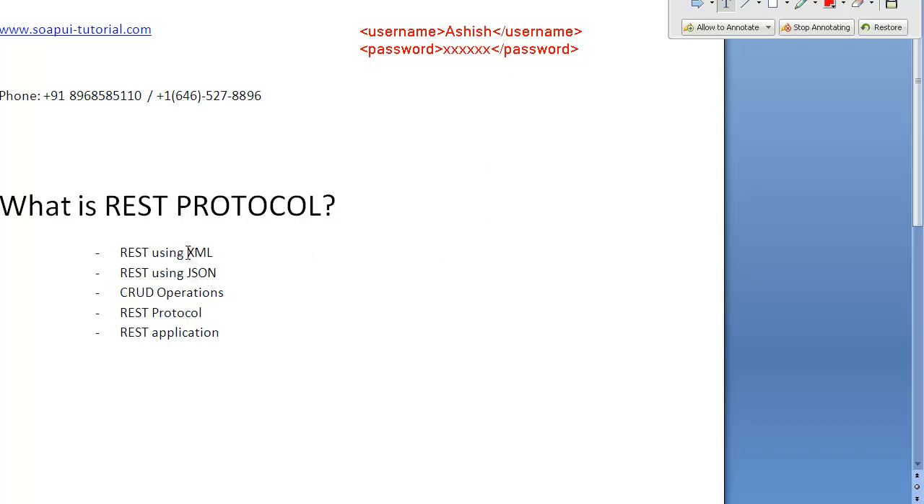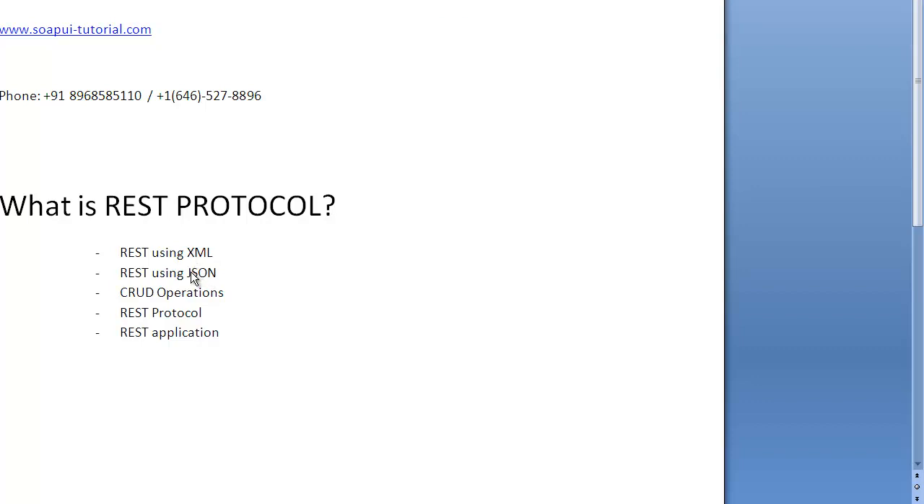REST can be implemented using XML or JSON. These are the two ways in which REST can be implemented. XML we all know, I just showed you. JSON is JavaScript Object Notation. I'll show you an example with JSON as well. Most of the time REST is implemented using JSON. We have JSON requests and JSON responses. So the basic building block of REST can be XML or it can be a JSON document.